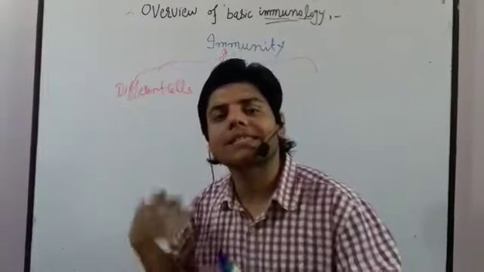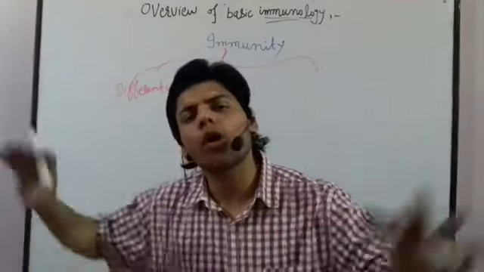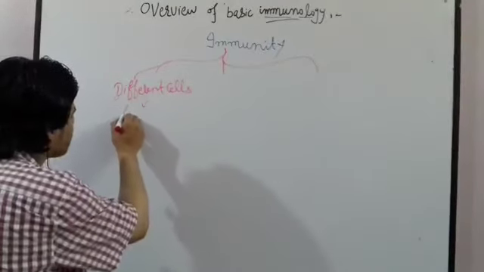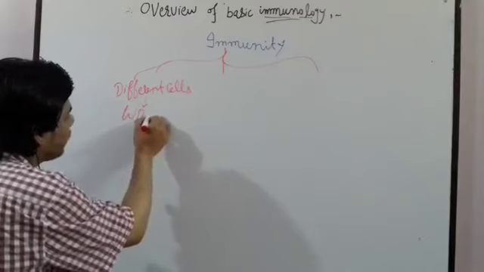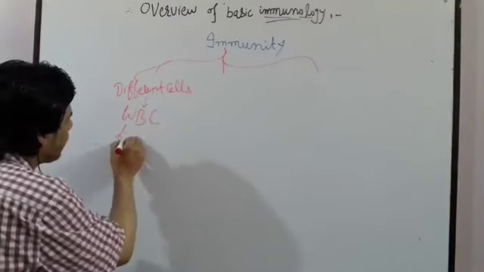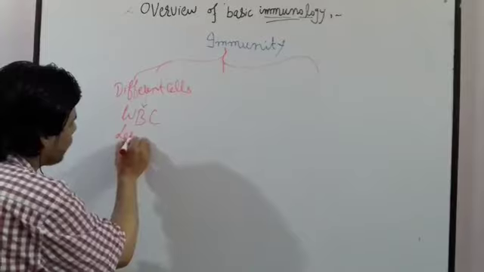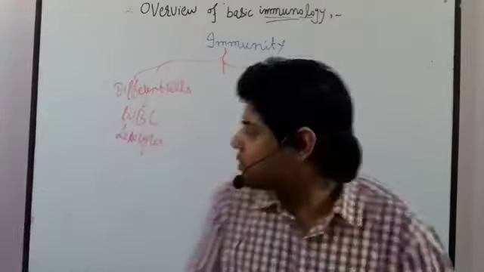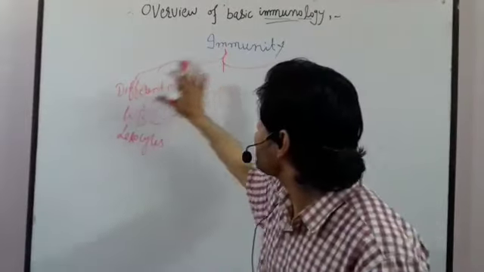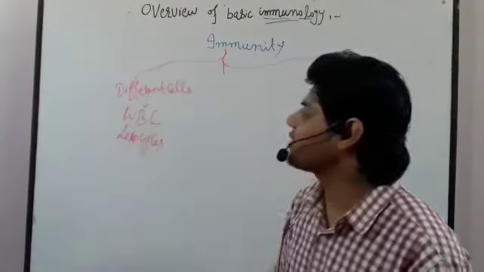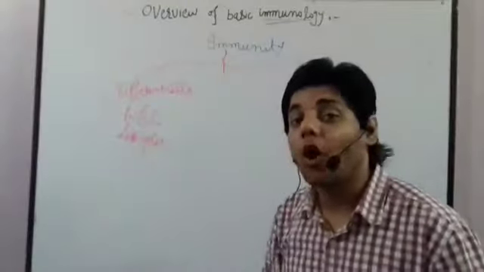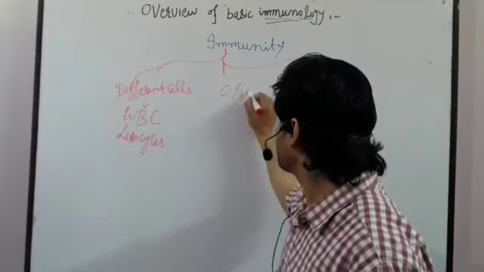We call them B cells, T cells, macrophages, dendritic cells. What do we call all of these? Actually, these cells are WBC or leukocytes. Try to remove the spelling mistake by yourself, okay? Leukocytes, or we call it WBC. So the immune system contains different cells. On the other hand, the immune system also contains organs. Okay, what organs?